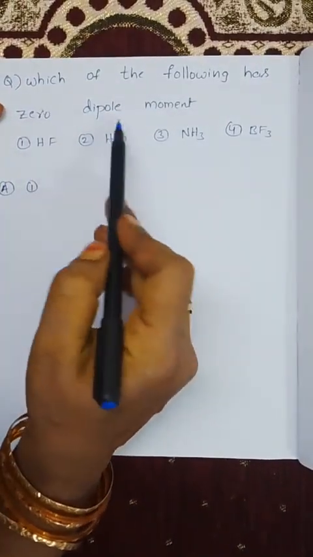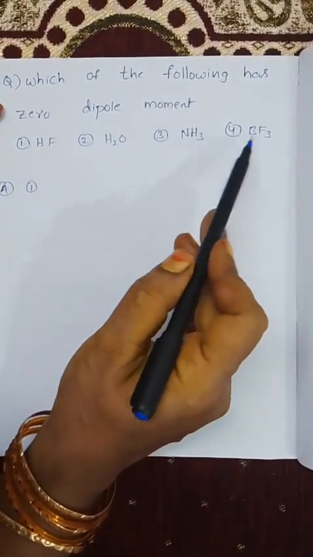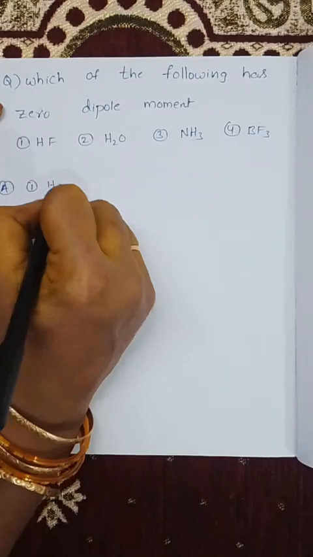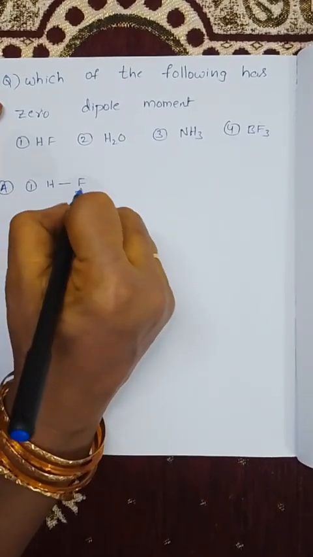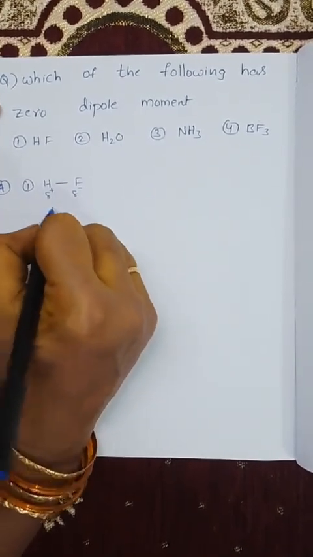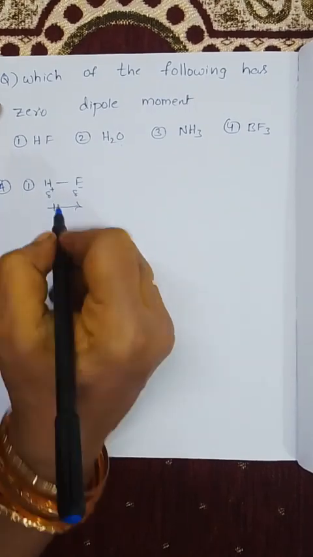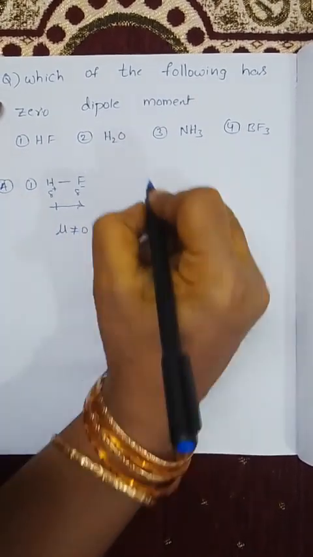Which of the following has zero dipole moment? Options are HF, H2O, NH3 and BF3. In HF, fluorine is more electronegative than hydrogen. So fluorine has a partially negative charge and hydrogen has a partially positive charge. So the dipole moment is in this direction. So mu is not equal to 0.